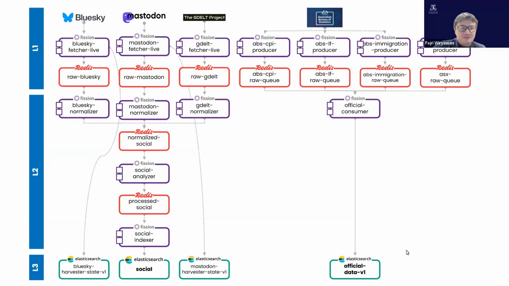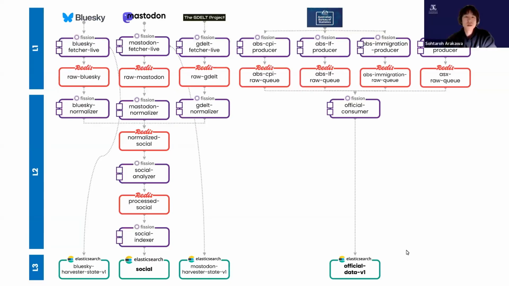After collection, the records move into a distributed queue-driven processing pipeline. KEDA-scaled normalizer services consume the raw queues, standardize the document schema, and forward records into downstream queues. The pipeline then continues into a social analyzer service for topic enrichment and sentiment analysis before a single social indexer writes the final documents into the Elasticsearch Social Index. Historical backfilling uses a separate isolated processing path through HTTP trigger backfill endpoints and dedicated backfill Redis queues. This separation is important because large historical ingestion workloads should not interfere with live social media collection.